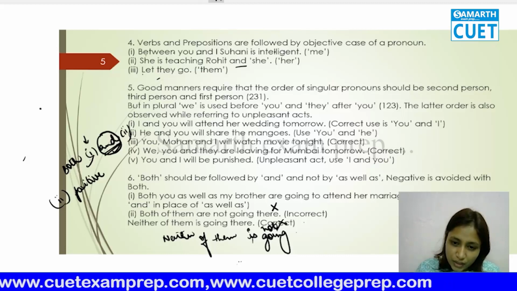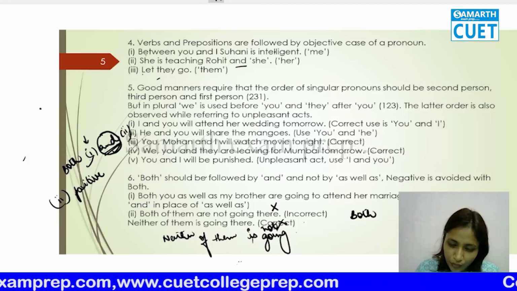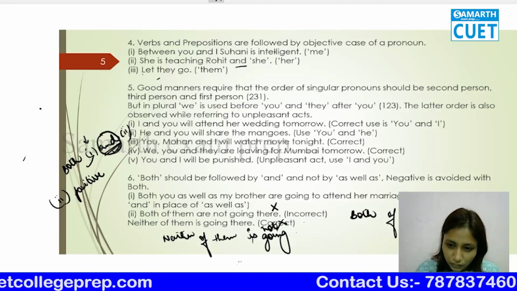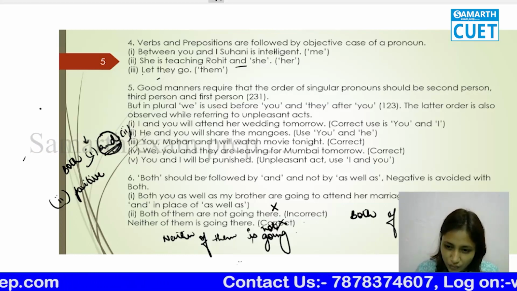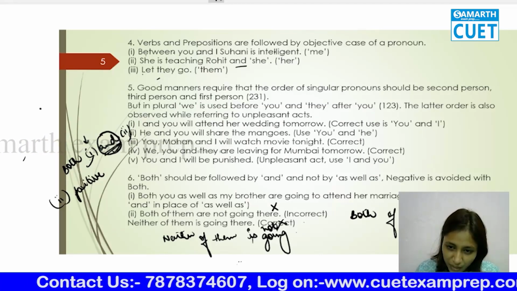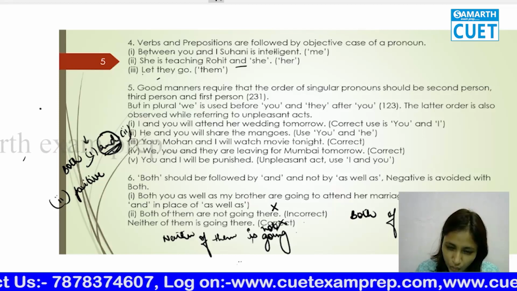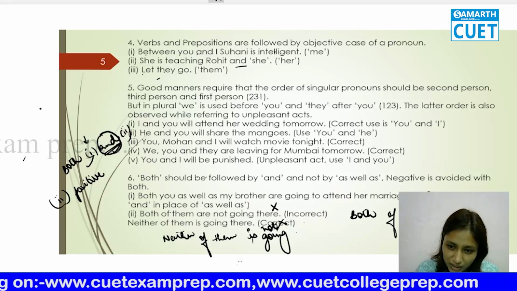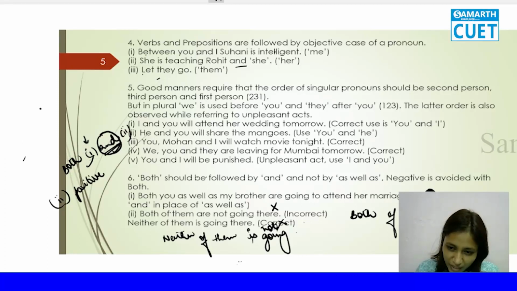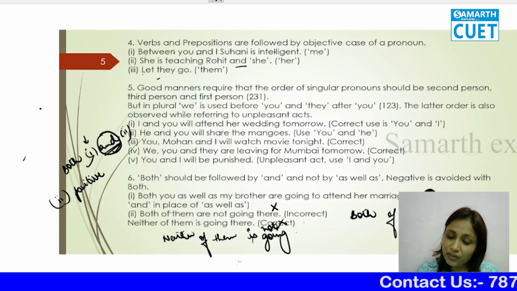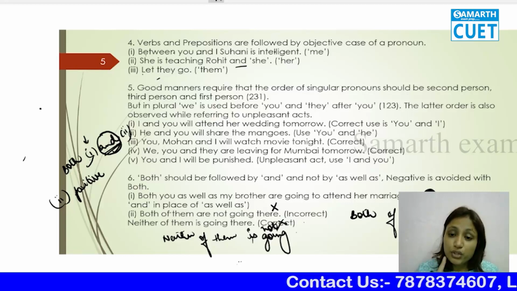Understood? Now a very interesting thing. "Both of them are eating." If I don't use them here, I use "both you and me". The first rule says it is connected by "and". The second rule says it is positive, that means we are doing it. It's not "not eating"; if not eating was there, we would have used neither.